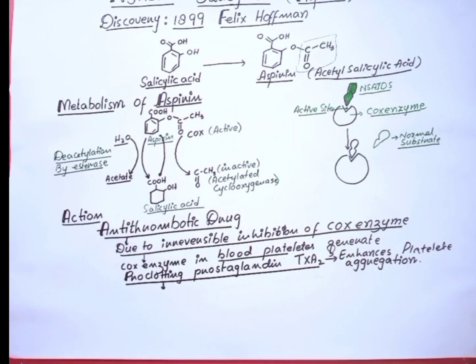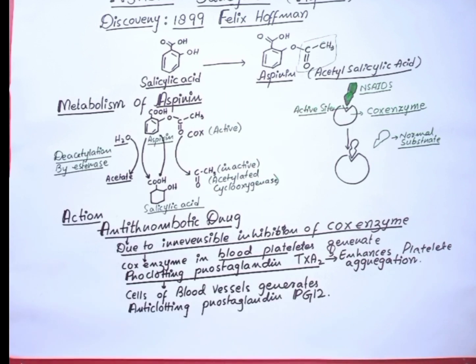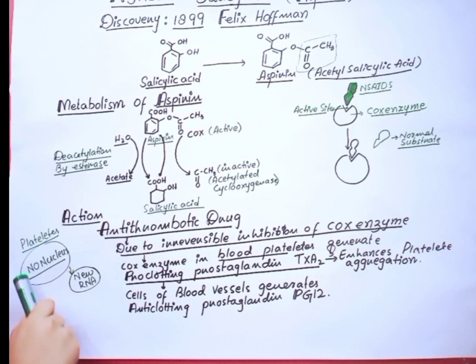while the cells of our blood vessels generate anti-clotting prostaglandin PGI2. The lower doses, 60 to 80 mg daily of aspirin, can irreversibly inhibit thromboxane production. As we know, the platelets contain no nucleus, so they don't have capacity to generate new RNA.